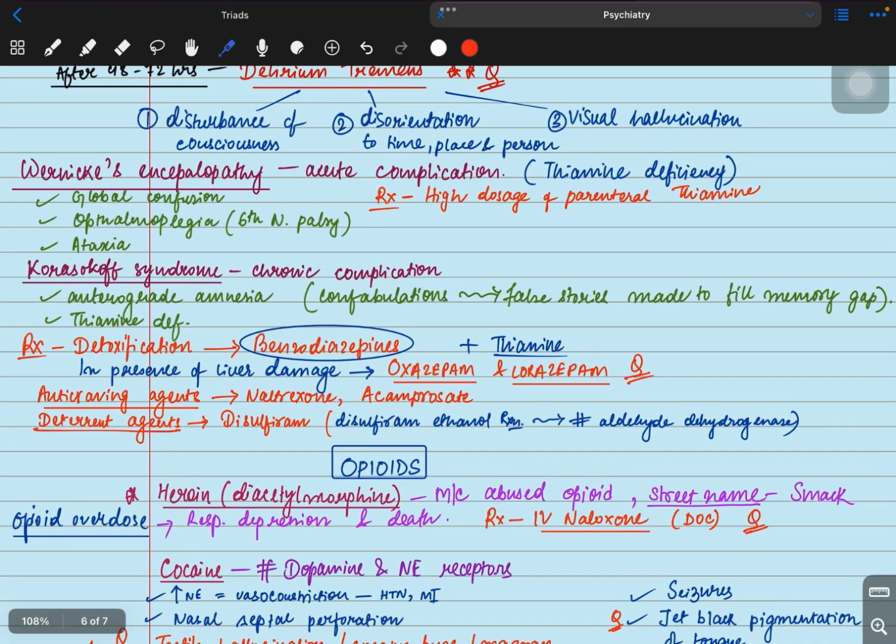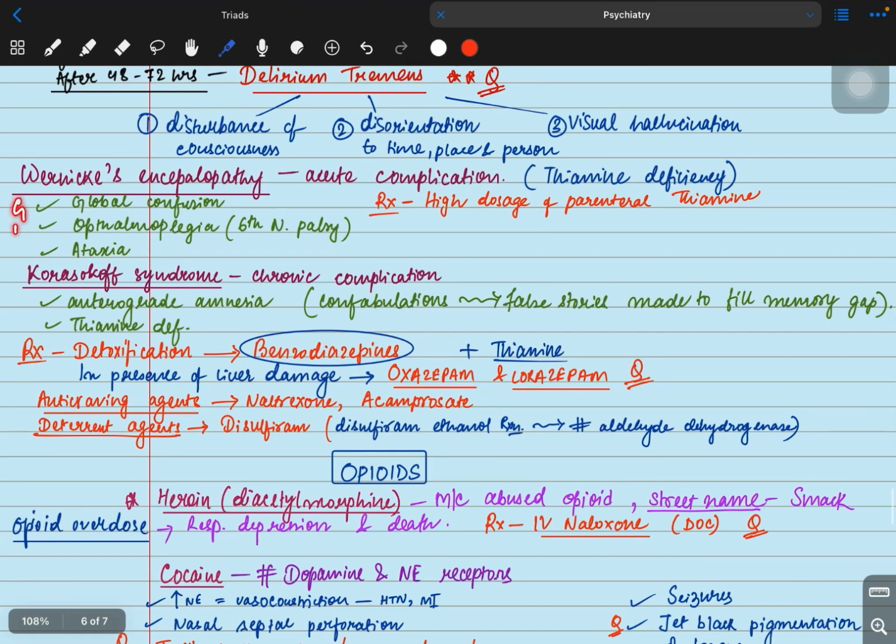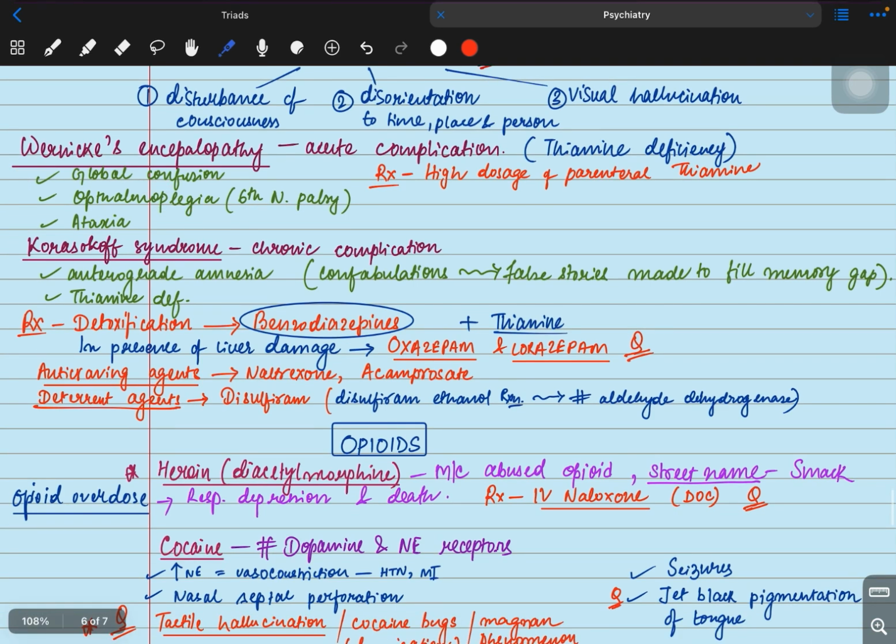The acute complication of alcoholism is Wernicke encephalopathy. It is due to thiamine deficiency. Here you can remember it with the mnemonic GOA: global confusion, ophthalmoplegia due to sixth nerve palsy, and ataxia. What is the treatment of Wernicke's encephalopathy? The treatment is high dosage of parenteral thiamine because it is due to thiamine deficiency.